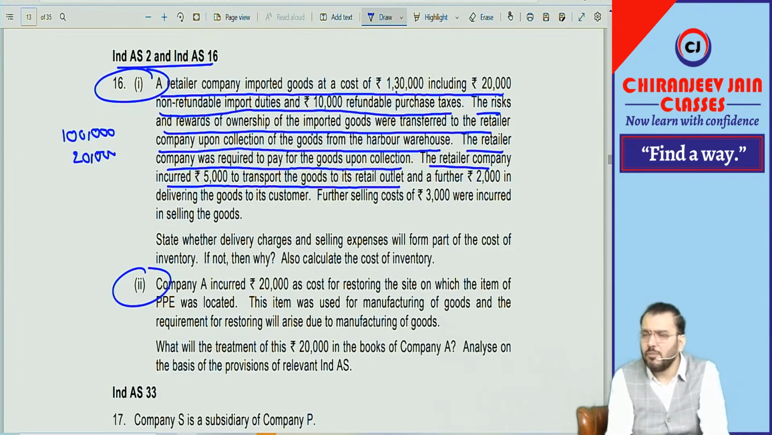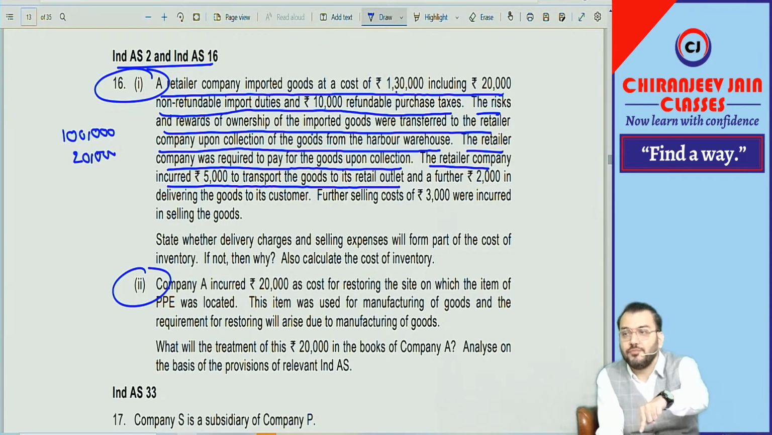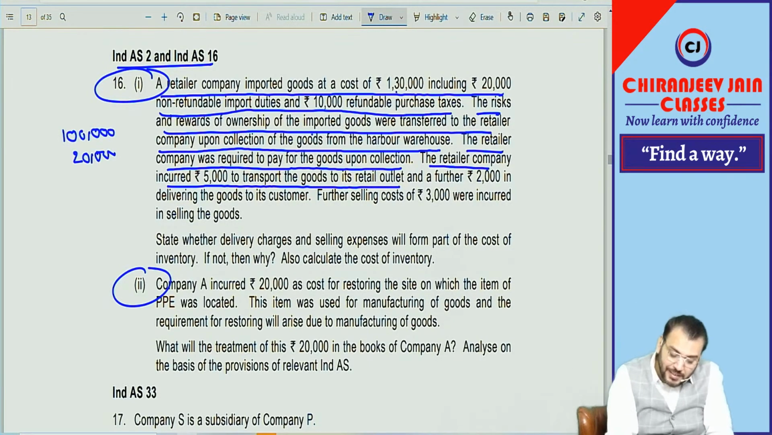Yes, it will be added because this has been incurred to bring the asset to a condition available for sale. Till you bring the inventory to be available for sale, it cannot be sold. This is not a selling and distribution expense. This is a transportation cost of bringing the inventory to the present location of sale. Any directly attributable cost for bringing the inventory to its present location will be added now.